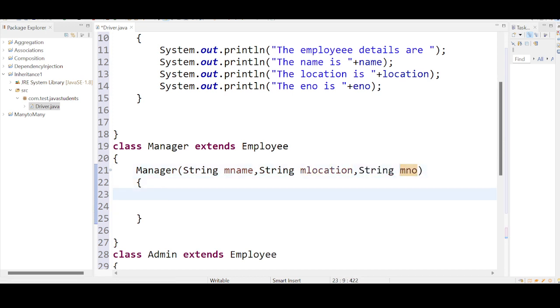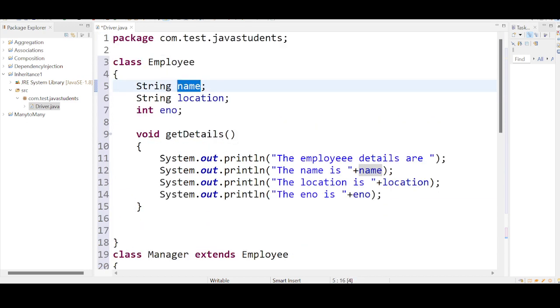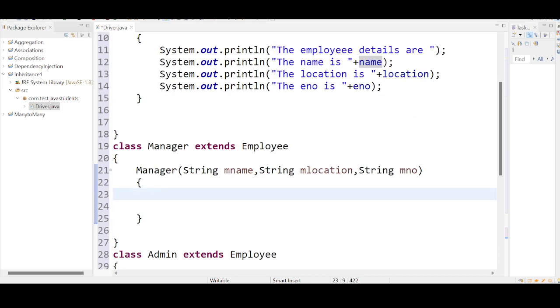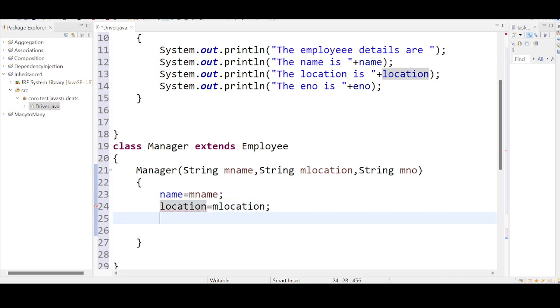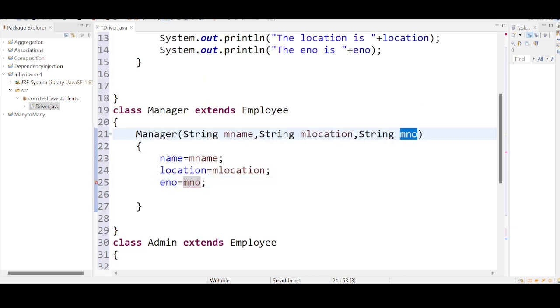Right, what I'm capturing the value here through the constructor, I am assigning these values to the variables that are available in the employee class. If we complete this program, we'll get name equal to mname, location equal to mlocation, ENO equal to, this should be of integer type. I'm sorry. The manager employee number is integer type. Okay. Now the constructor is completed.